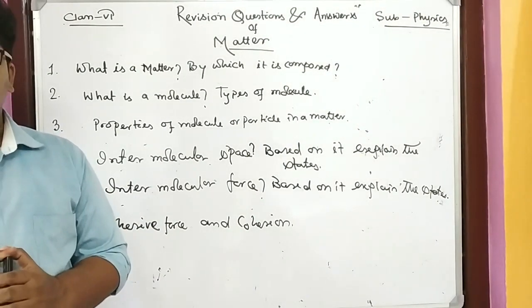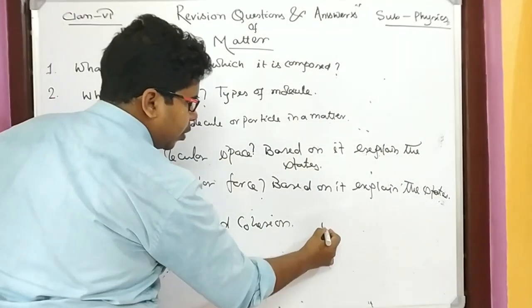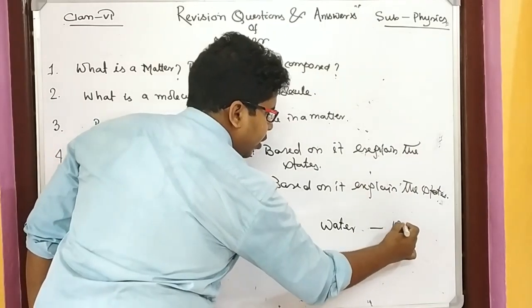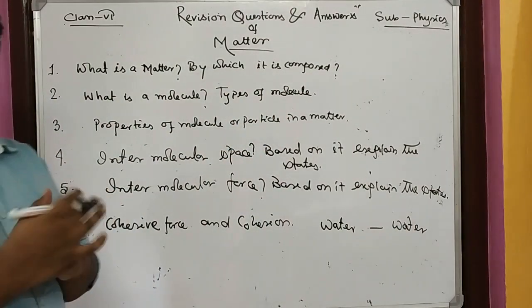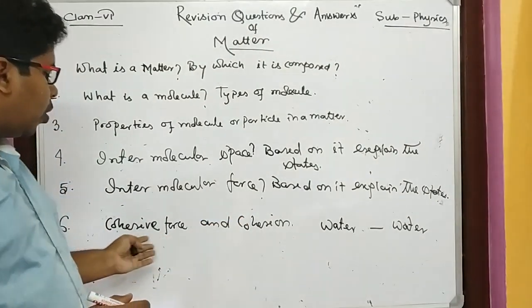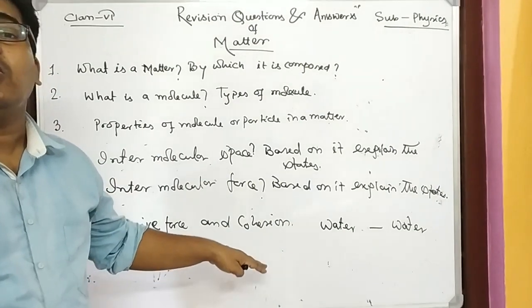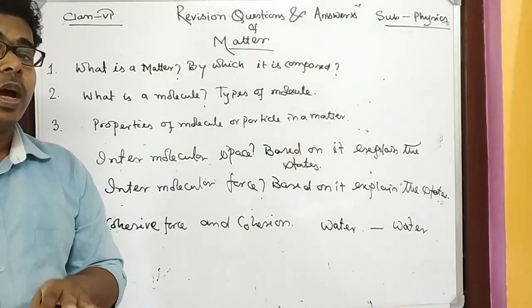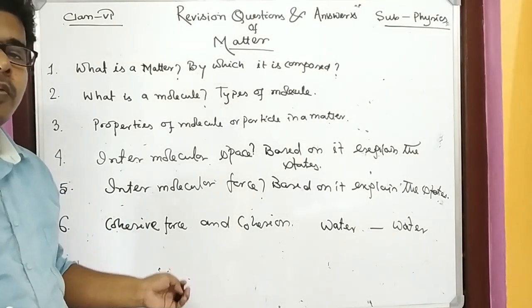If I am talking about water, one water molecule is attracting another water molecule. So this attractive force is known as cohesive force, and this property is known as cohesion. The name of the force is cohesive force.